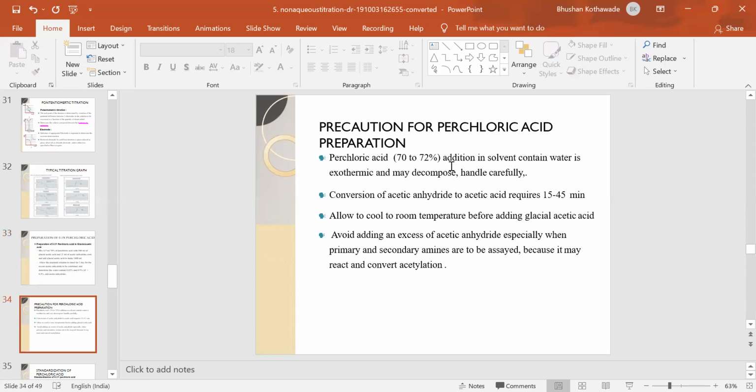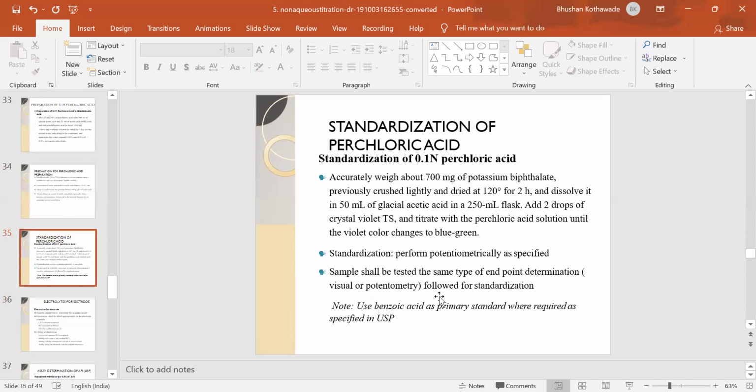Perchloric acid added to a solvent containing water is exothermic and may decompose, so handle carefully. Conversion of acetic anhydride to acetic acid requires 15 to 45 minutes, so we have to keep it for at least 45 minutes. Allow it to cool to room temperature before adding the glacial acetic acid. Avoid adding excess acetic anhydride, especially when primary and secondary amines are to be assayed, because it may react and cause acetylation. How the standardization of perchloric acid is performed is given here, by using the